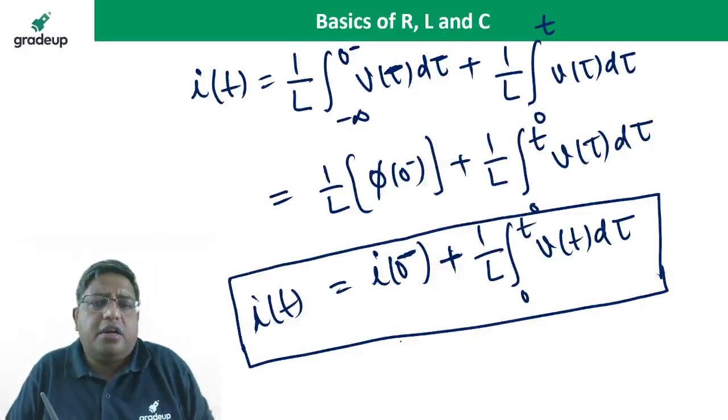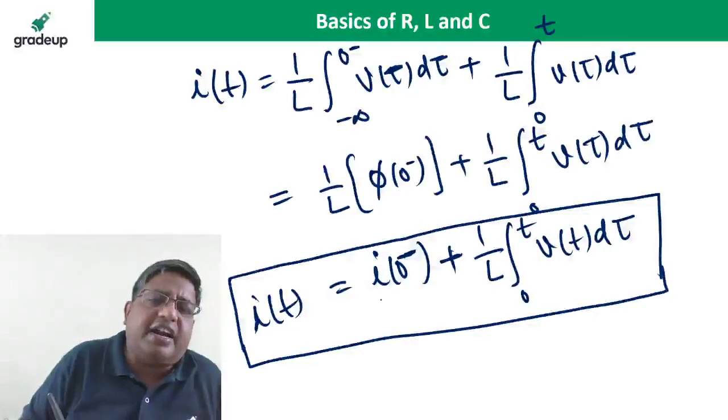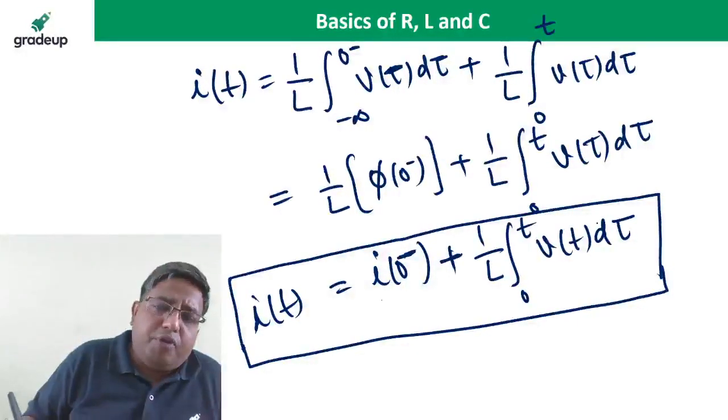Yes, very good. So I0 minus is the initial current before applying the voltage. Before applying the voltage to the inductor, what is the initial current?